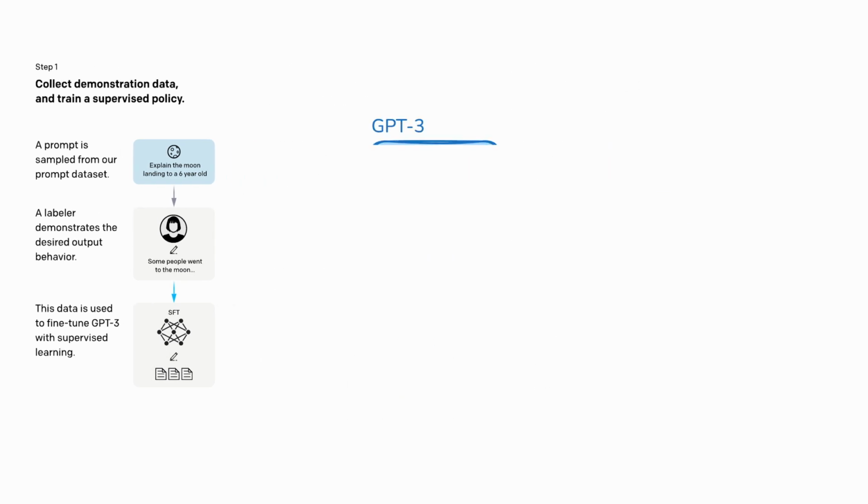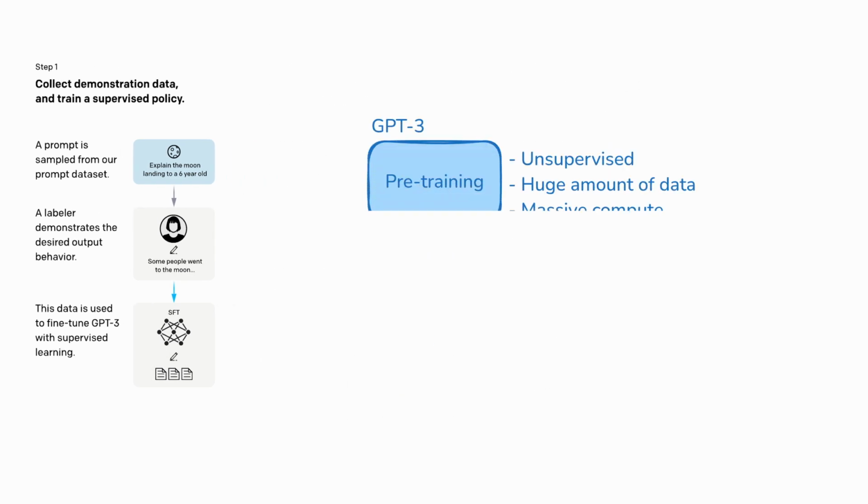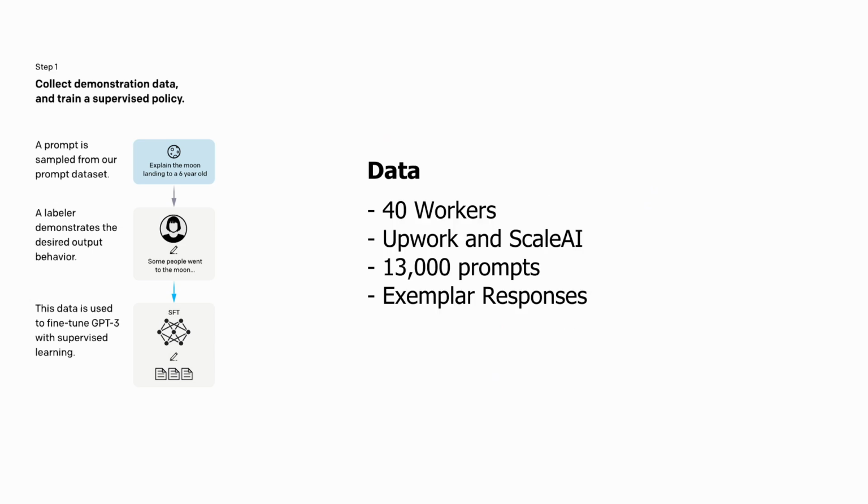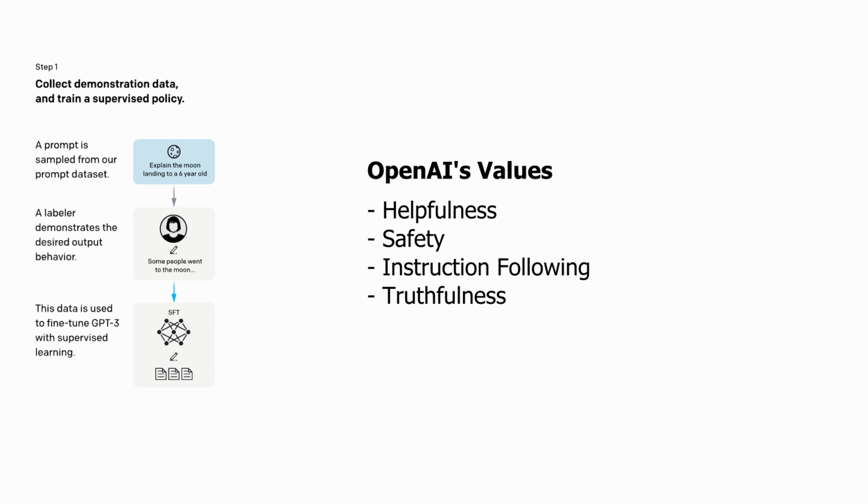In step 1, the objective is to fine-tune an underlying LLM, GPT-3 to be exact. This creates a supervised fine-tuned model, or SFT for short. This is done using data produced by 40 workers hired on platforms such as Upwork and Scale AI. The dataset included 13,000 prompts with ideal responses written by each of those labelers. These responses were closely aligned with OpenAI's values: helpfulness, safety, instruction following, and truthfulness.